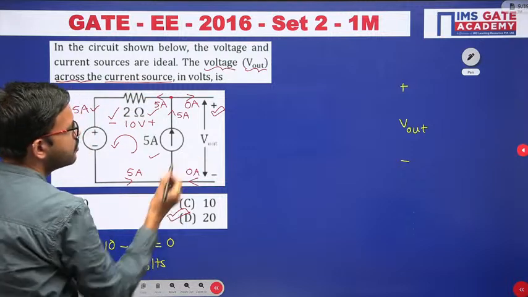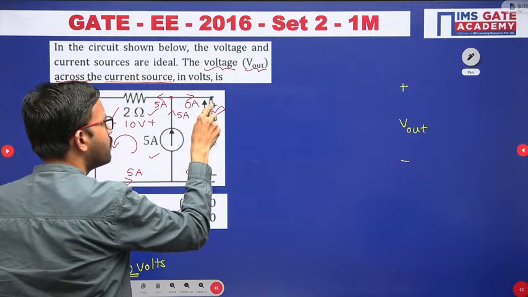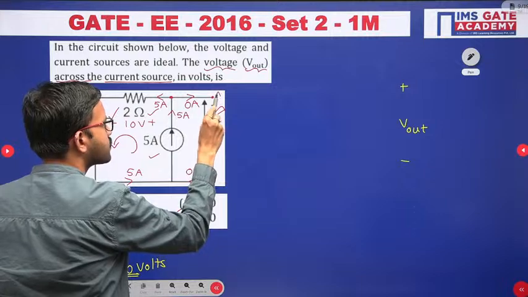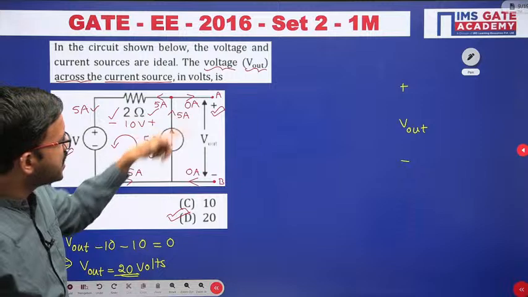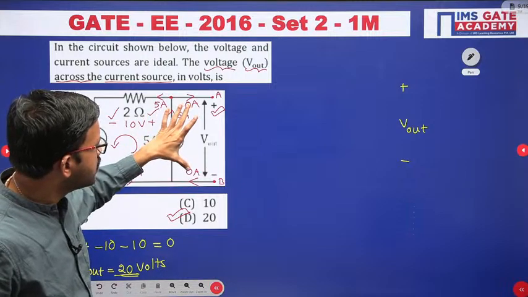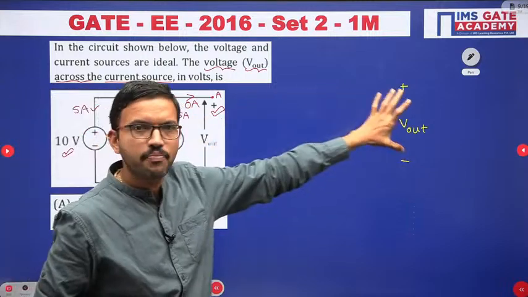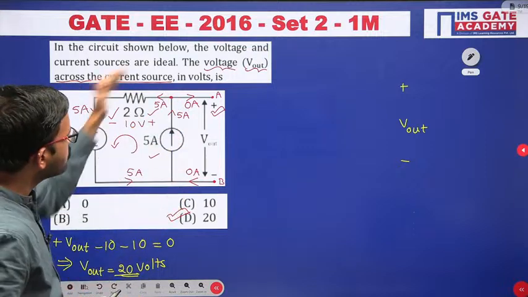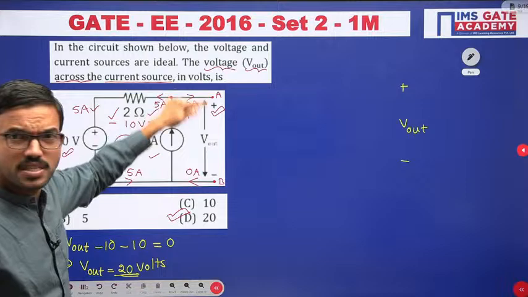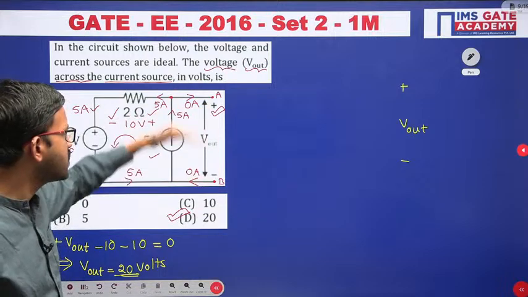Say for example, I am labeling this node as A and this node as B. Between the points A and B, as per this given circuit, we are having V out. Now you are having one more path between the same terminals A and B.